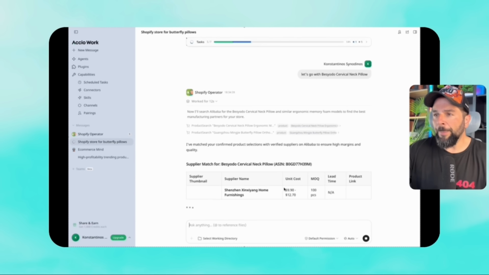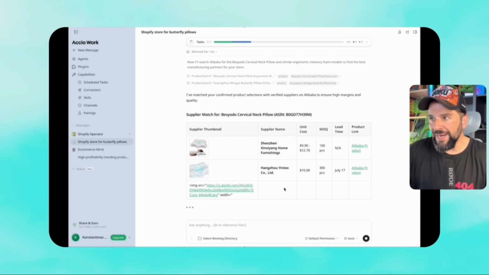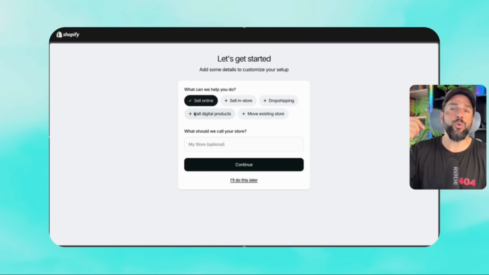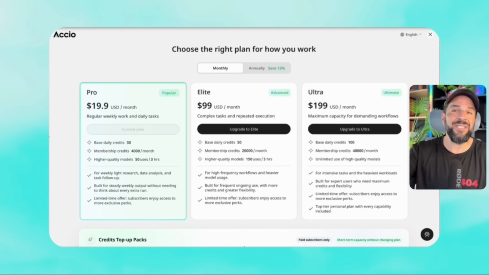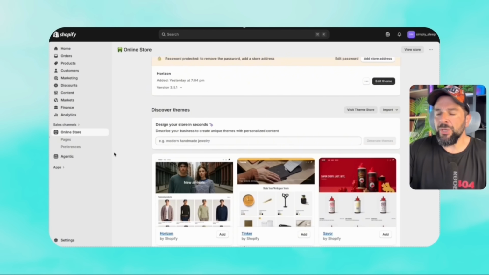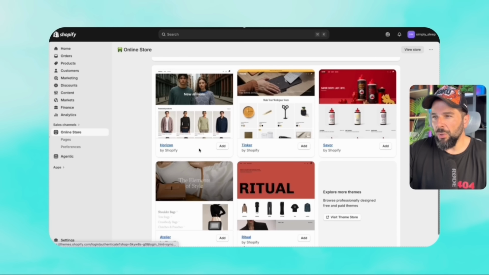So Shopify operator just found the suppliers for us with the MOQs and everything. And the next step for us is to start a Shopify store. You can register for $1. Name your store. I will call it Simply Sleep. Beautiful, right? You can select your theme right here. I will go with a Tinker one.